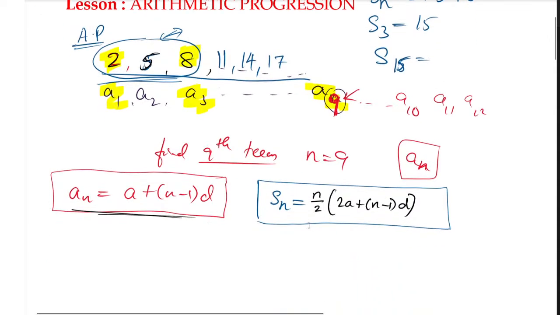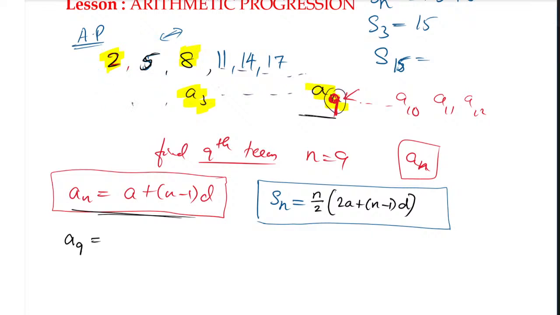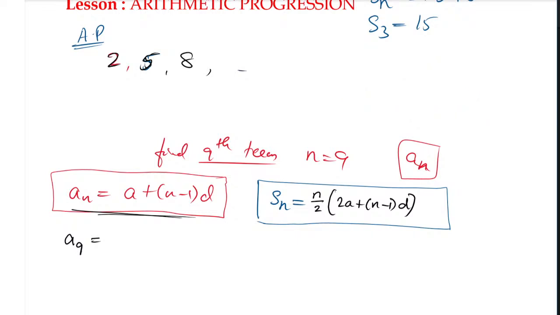Sn refers to the sum of n terms, an refers to that term. For example, I am talking about the ninth term. If you want to find the ninth term, first you have to take the a value. So we will rub everything and take the sequence of the numbers 2, 5 and 8. You can take any sequence. It is not that you have to take the same sequence.